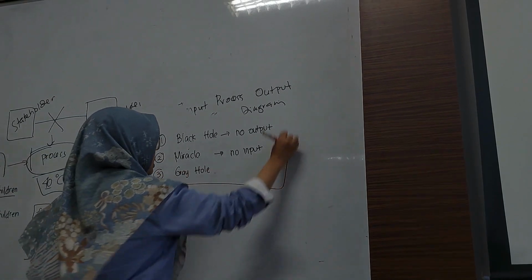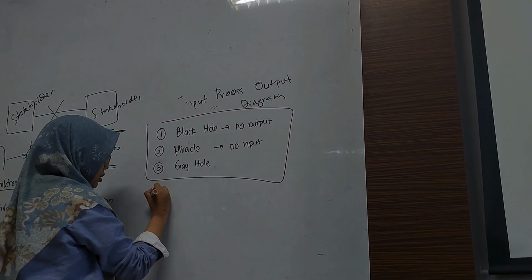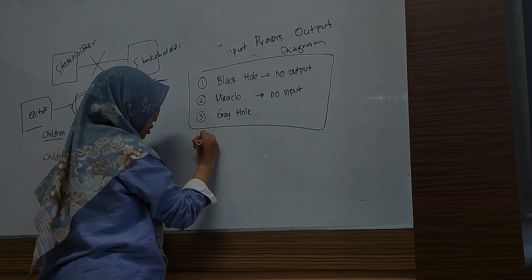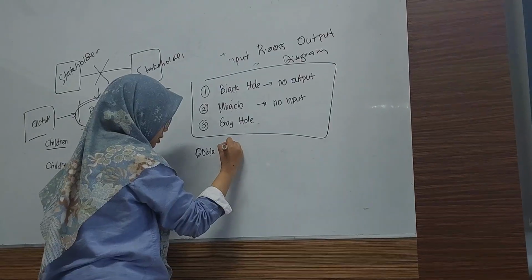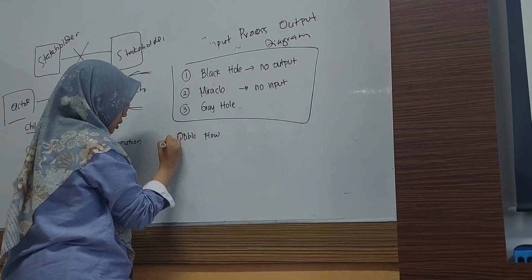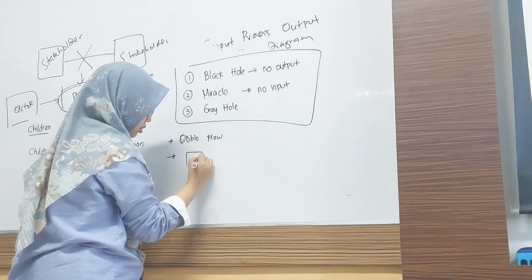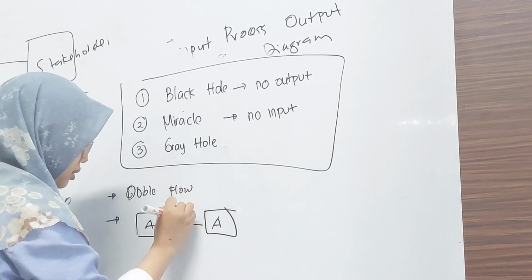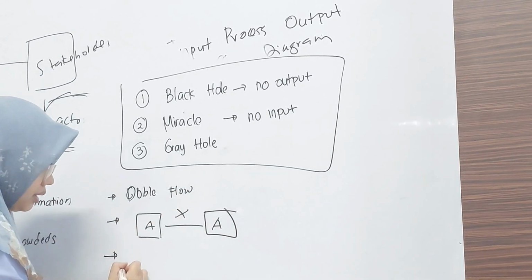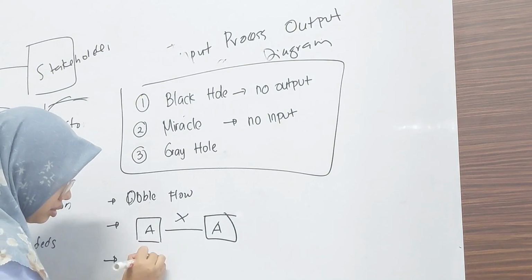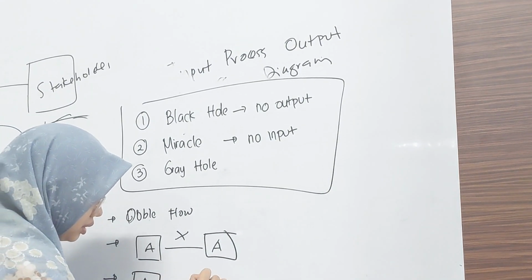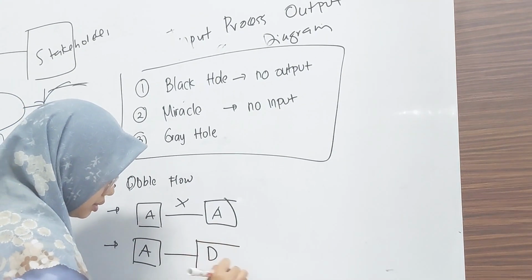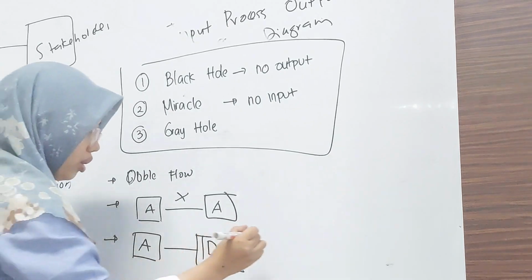And then for the process, we have a double. The next one, there is no actor to actor. The next one, actor to database, like this, or vice versa.